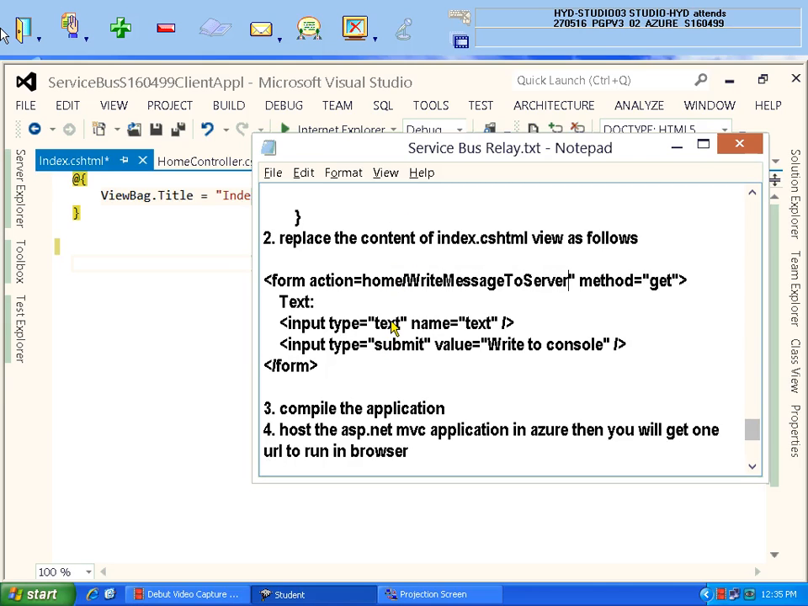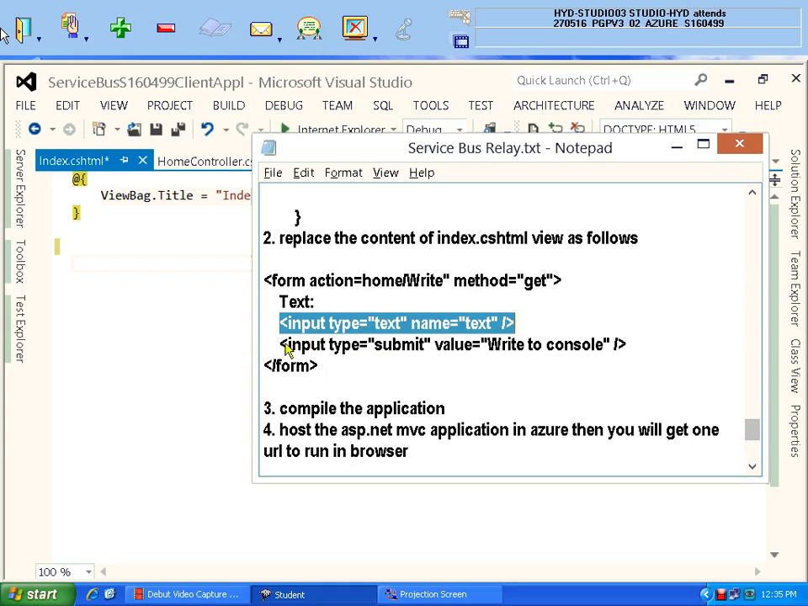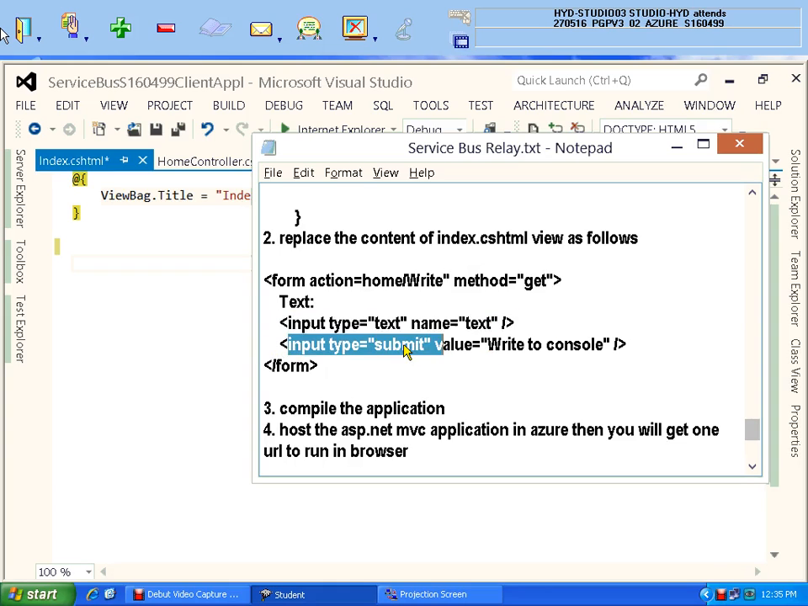Okay. 1 minute. Don't write here in our one. Otherwise, I will share this document to others also. So there is one text box. There is one submit button. When you click on the submit button, this action will be executed. That means home controller write method to be called.